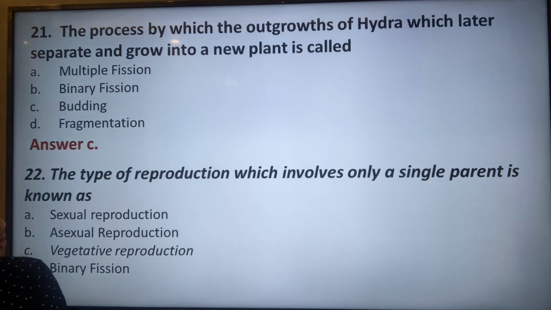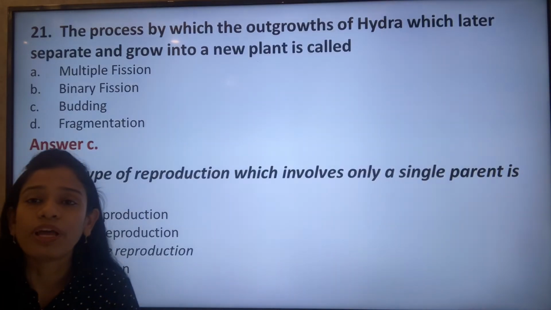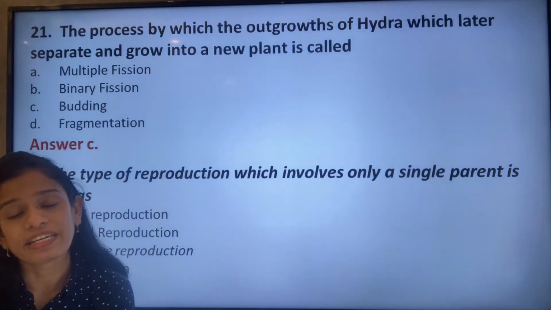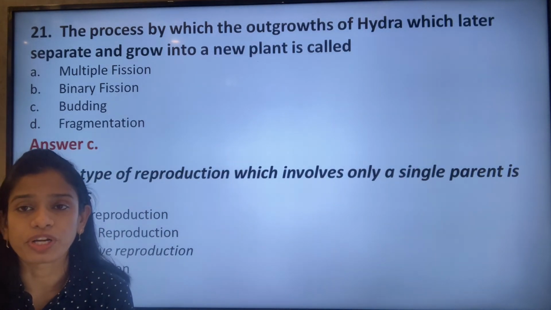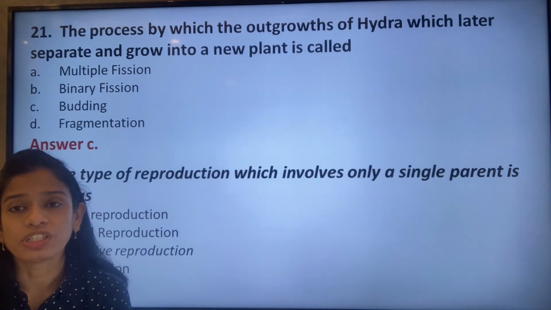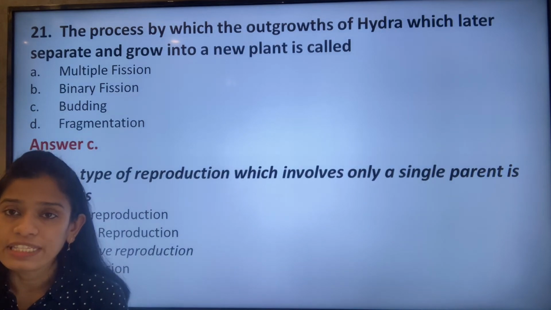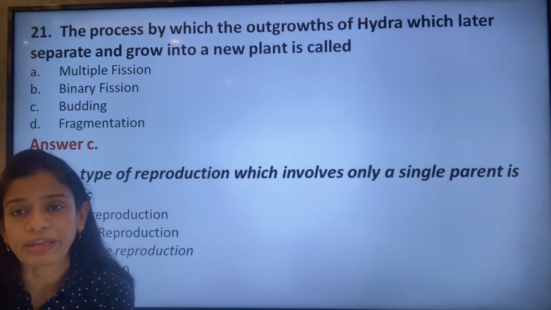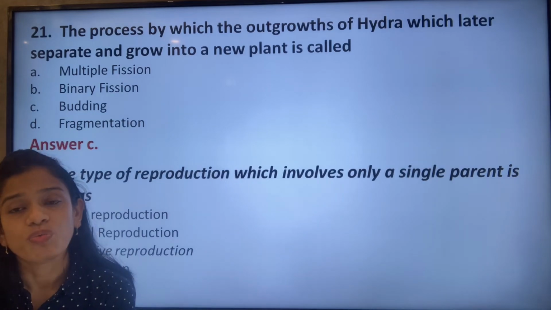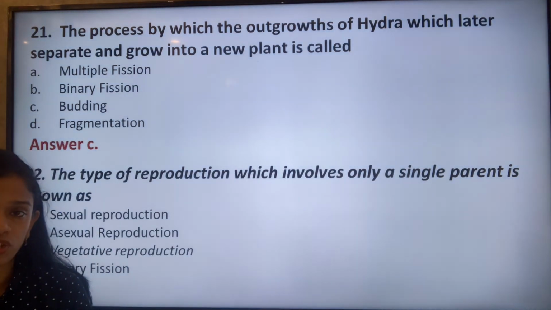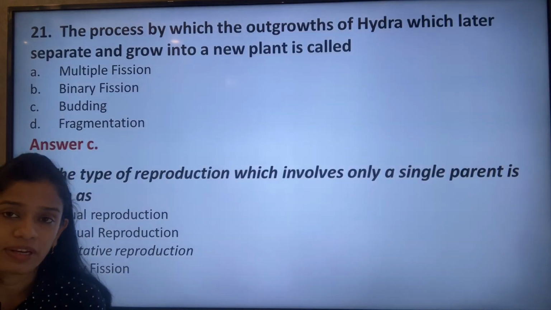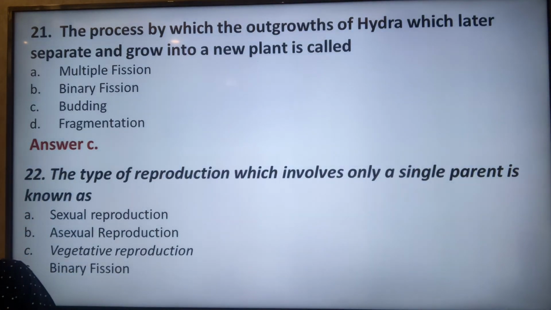The type of reproduction which involves a single parent is known as sexual, asexual, vegetative or binary reproduction. So the type of reproduction which involves a single parent is known as asexual reproduction, because in sexual reproduction, as we studied in the chapter, it is mandatory to have two parents, that is the male and the female, which is necessary to undergo sexual reproduction. In asexual reproduction, only one parent is required, that is the female parent. So the correct answer is option B.